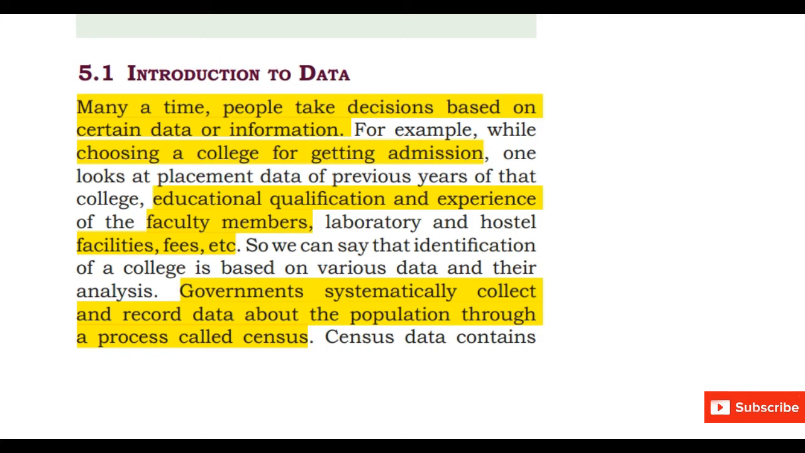For example, while choosing a college for getting admission, we first check whether that particular college or institute is suitable. We go through the placement data of previous years of that college, educational qualification and experience of faculty members. Then we also check the fees and the facilities which they are providing, and on the basis of that we take the decision whether to take admission in that college or not.